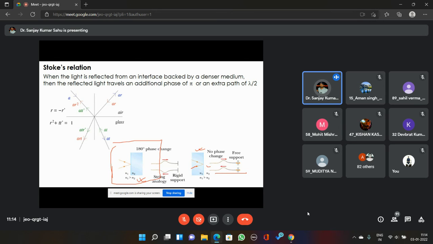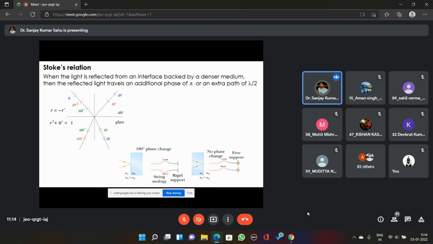Instead of a rigid support, suppose you have a loose support. You have tied the rope to a support very loosely, so that your disturbance can propagate along the knot also. Then what will happen? The reflected wave or reflected disturbance will be in the same phase as the incident disturbance.